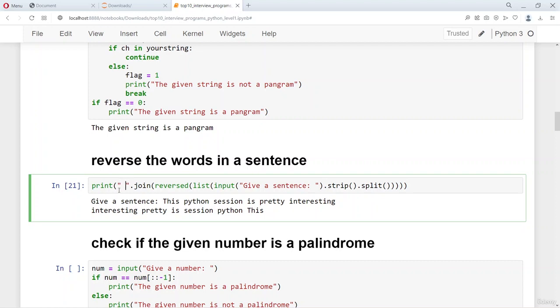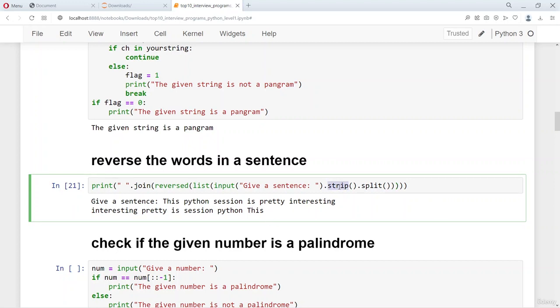It will not add space for the first word. It will just pick the first word and put it. Starting from the first word, when it adds the second word, it will join with this single space. So there is a first word, and then there is a single space and another word, and then another single space over here, and then another string, and so on. Therefore we get the output: interesting pretty is session Python this.